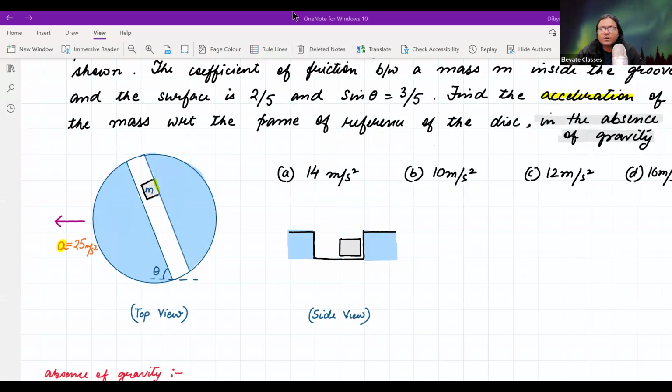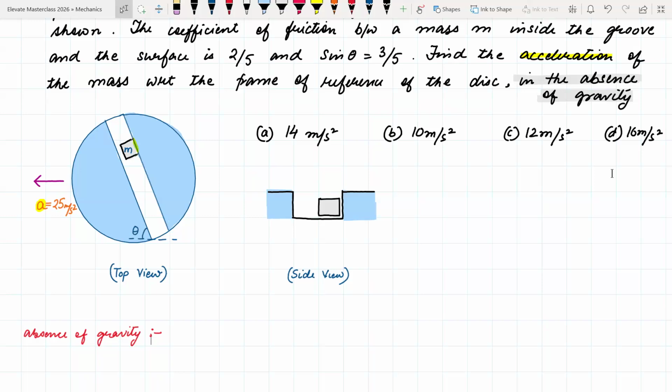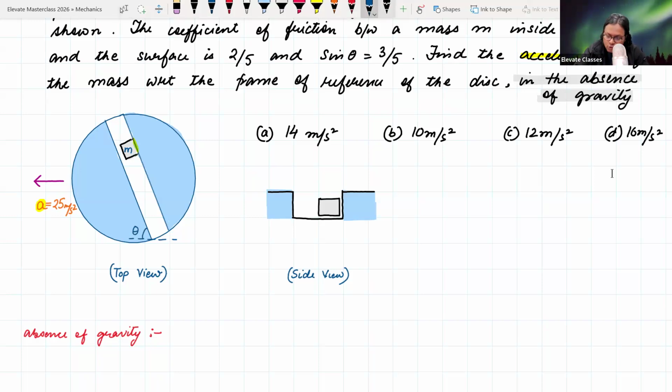Yes, very good. In the absence of gravity, what are the forces experienced by this mass? Come on. Pseudo force and normal force. Only pseudo force, normal force and friction force. Pseudo force, normal force and friction force. एक एक करके इसको लिखते हैं. So pseudo force is going to act in a direction opposite to the accelerating platform. So इसका direction होगा ये MA.